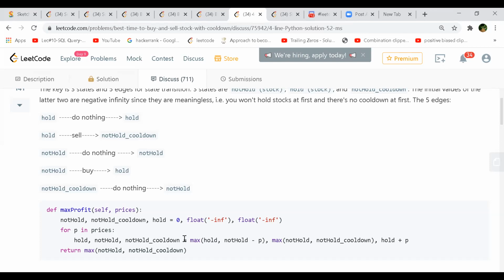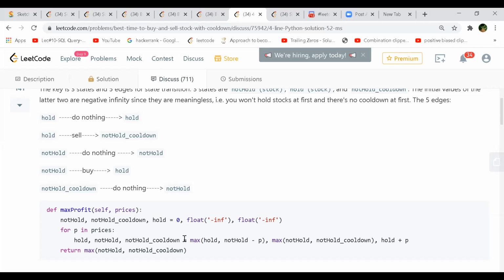For the very first, when you are saying hold, it means you are buying, correct? So you're doing a max of whatever you have currently bought, or the not hold, which means whatever you have sold earlier, and then you are subtracting the price, so that much profit will reduce from that. That will be your holding currently. It's not a profit, hold is only buying. That is the amount you are having. So is not hold a profit?